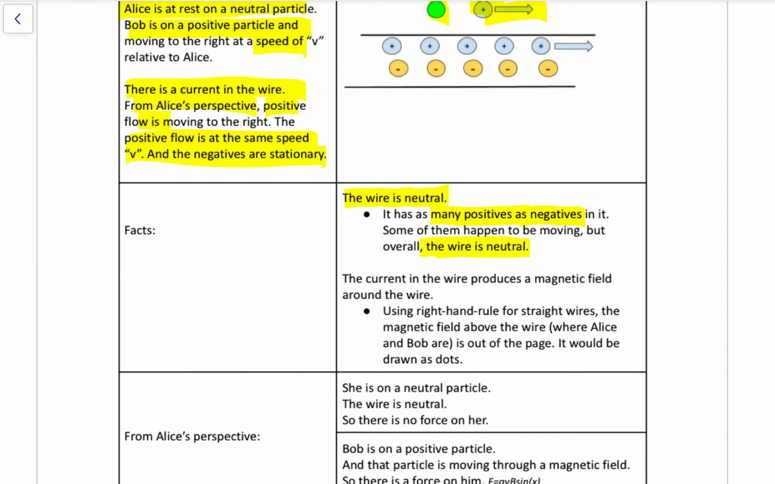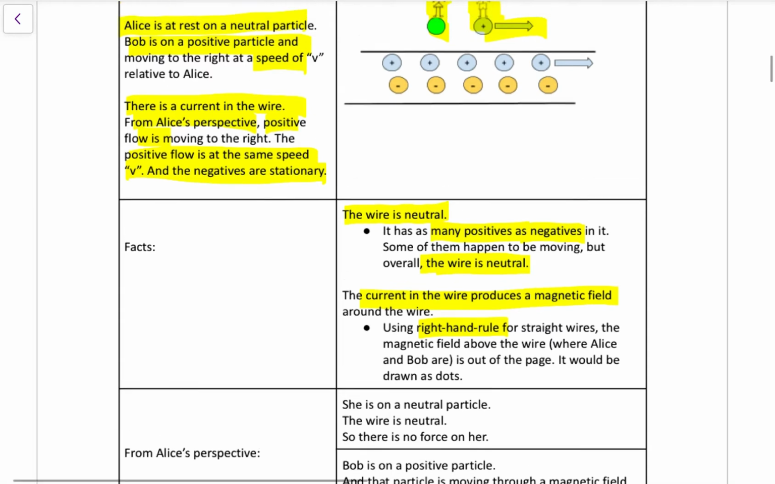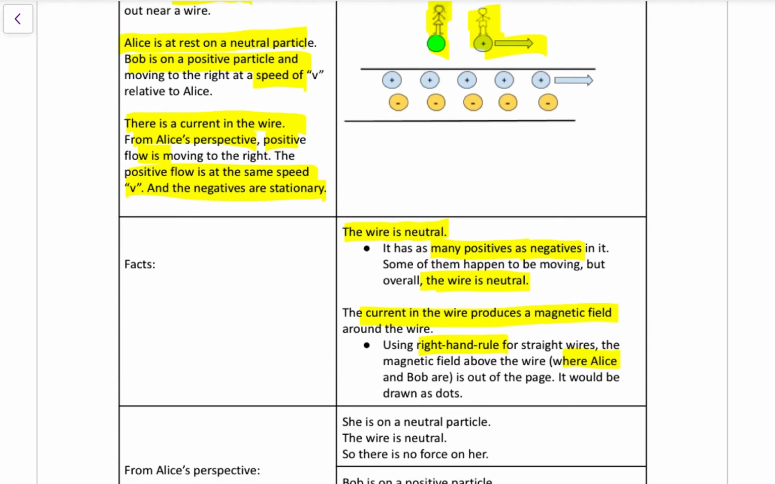What we talked about in our field theory unit, because there is a current in the wire, that's going to produce a magnetic field. Since it's a positive flow, we need to use our right hand, hitchhike your hand, point your right thumb to the right, and if we can focus on where Alice and Bob are, the field would be out of the page or draw it as dots.